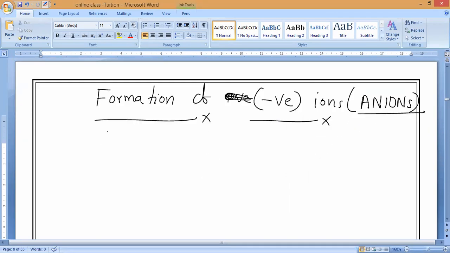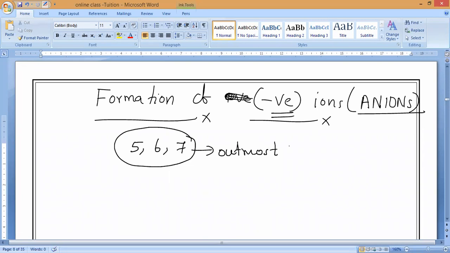Understand? So now, the elements which are having 5, 6, 7 electrons in the outermost shell, whatever the elements are, non-metals, sir. These elements only will form what? Negative ions. Now, in their outermost shell the number of electrons is either 5, 6 or 7. These atoms will gain electrons and become negatively charged particles called anions. Understand now, everybody?